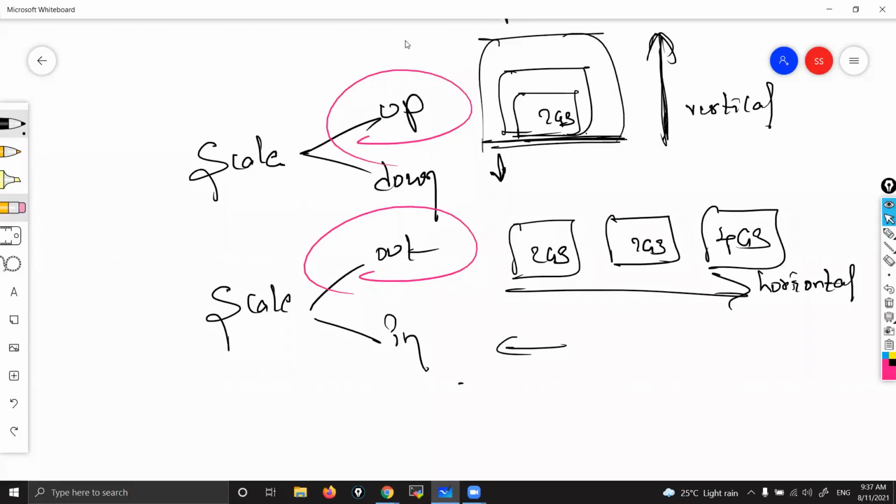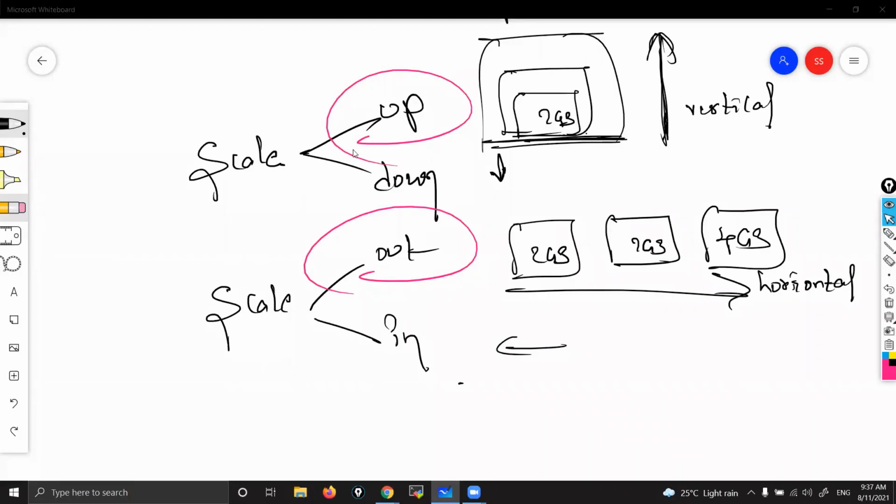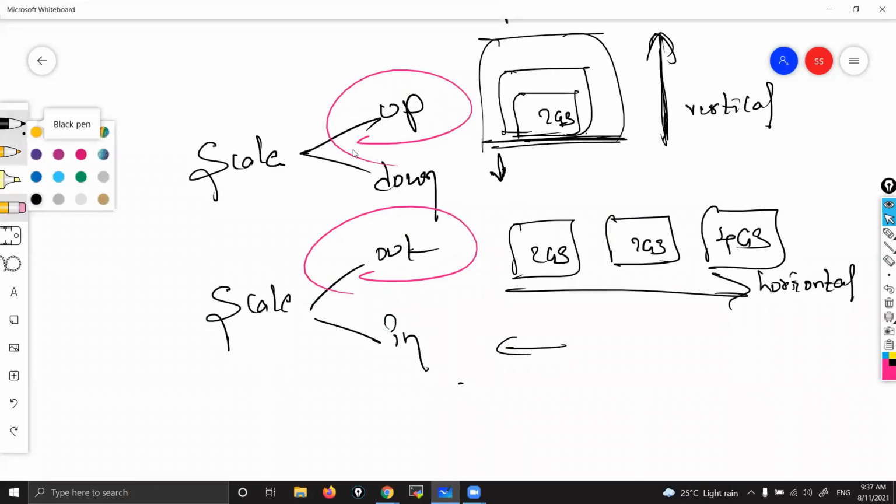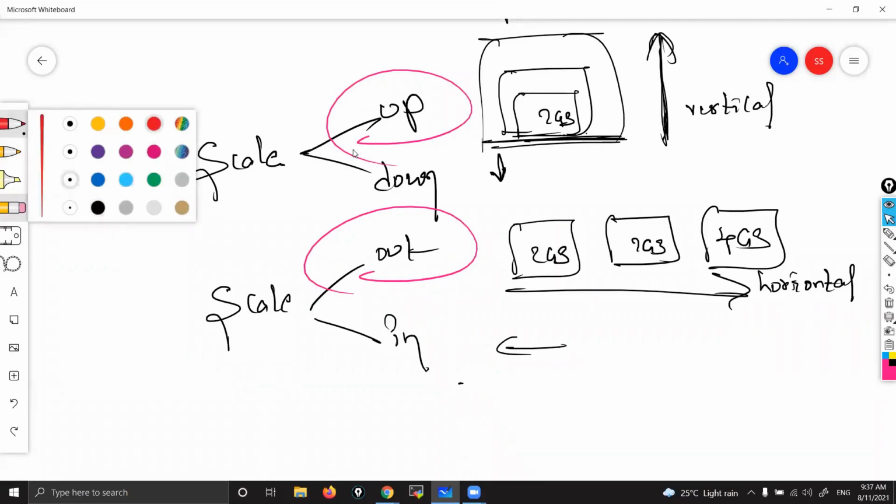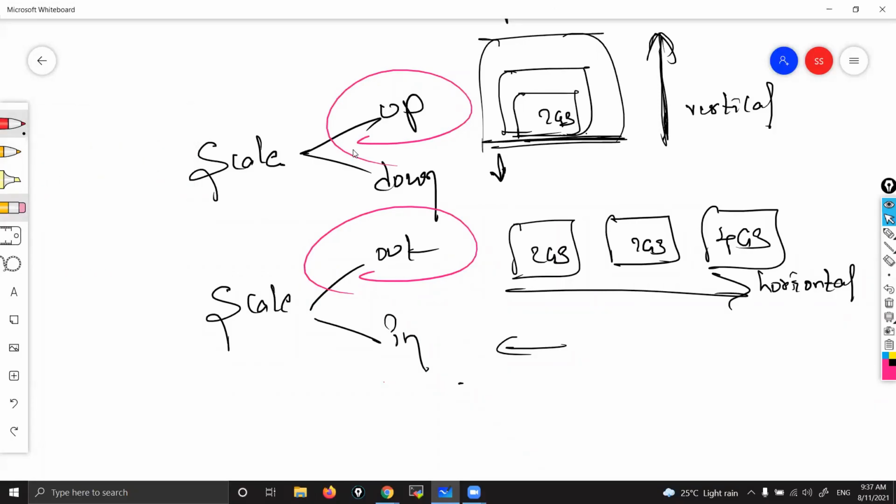Okay, fine. Now you tell me, auto scaling comes under scale up or scale out? Scale out. Scale out, not scale up. Sure. Scale up.